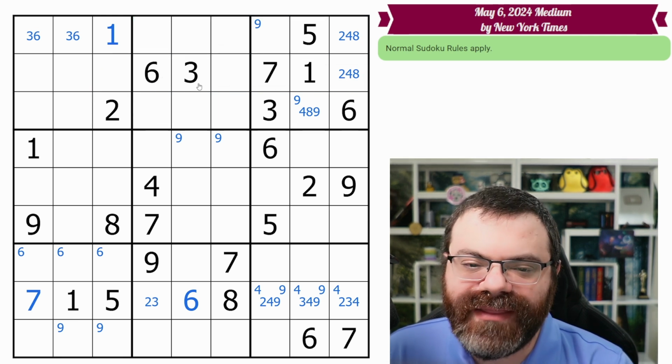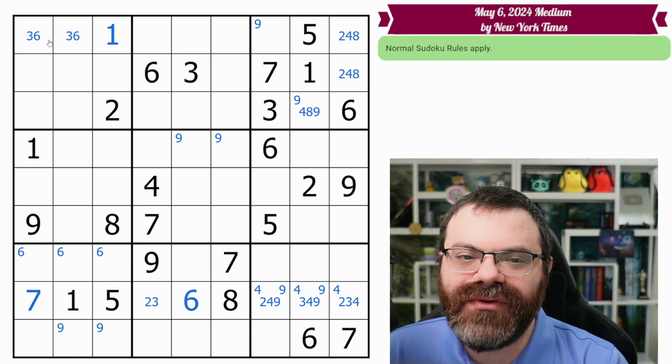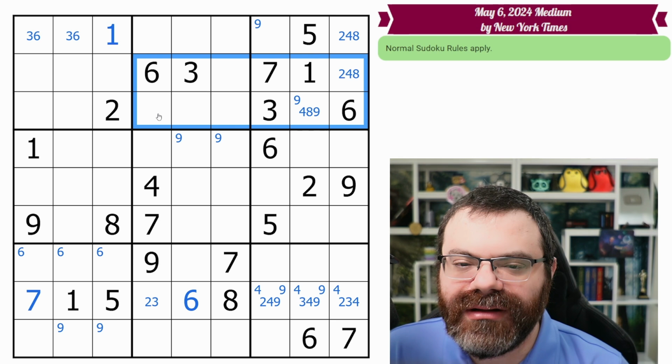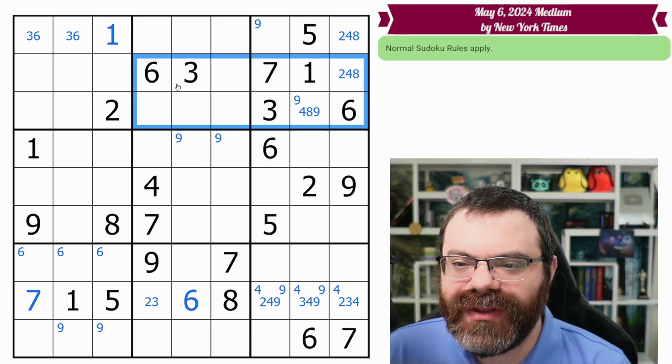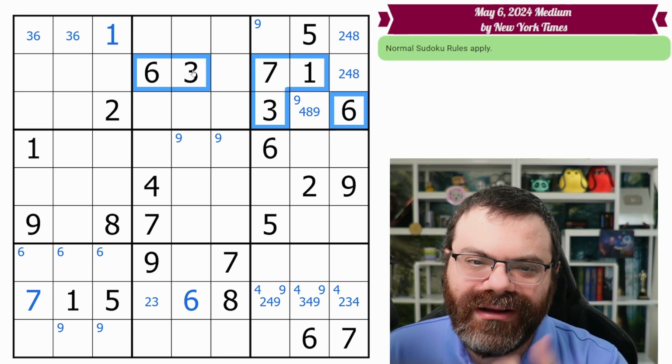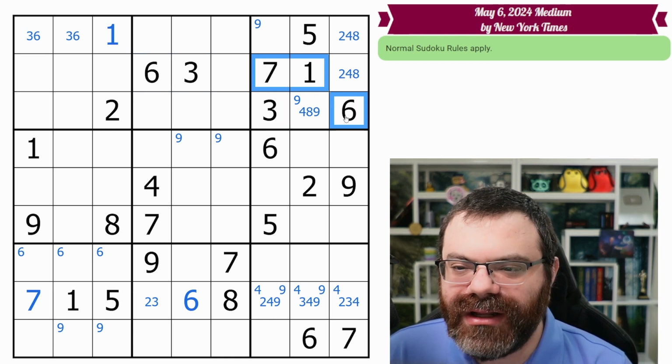It's not affected by that situation. So we can think about the 3 and 6 already being placed. And now we can look here and we can repeat our box row strategy here. So we're ignoring anything that's already in the box. 3, 6 already in the box, right? We know where they are.